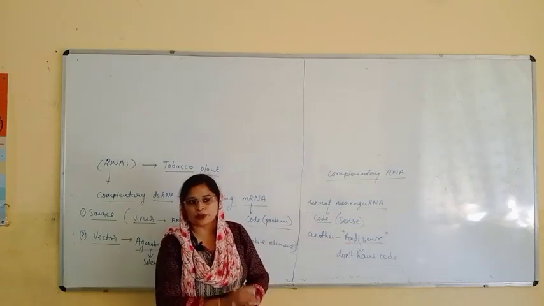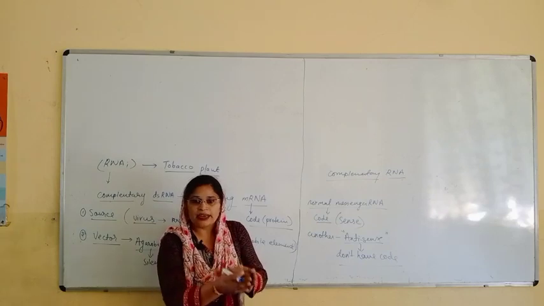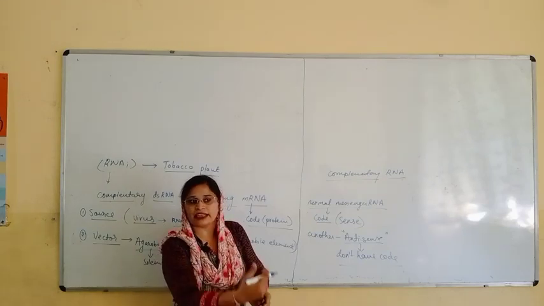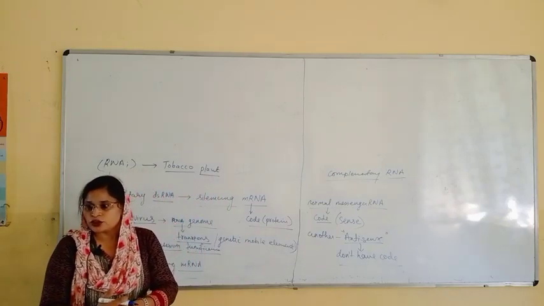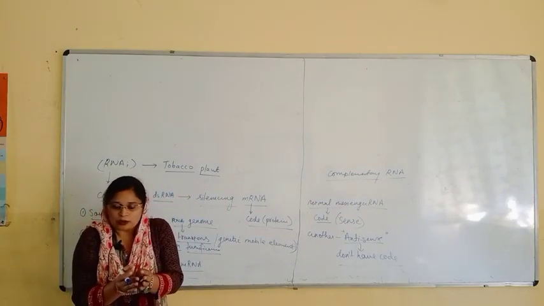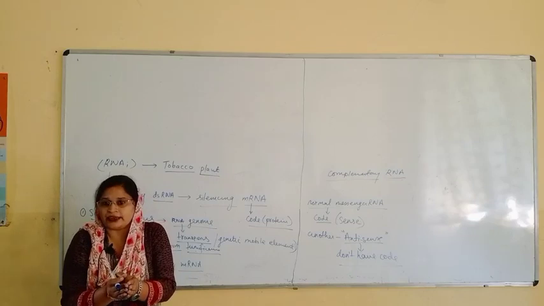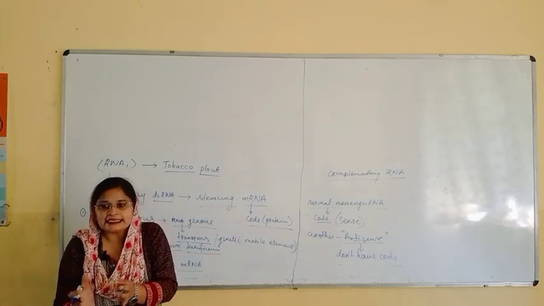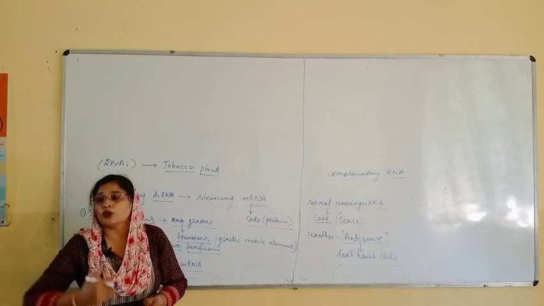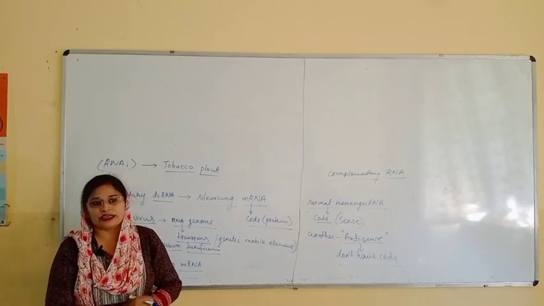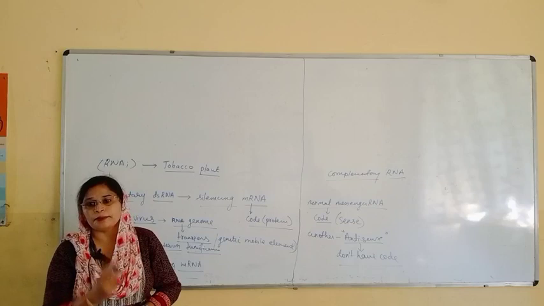Now dear students, what will happen? The normal mRNA codes for that protein, and we are inserting another RNA. Now annealing, what is annealing? Annealing means joining. So that sense and antisense both will come together, but this will not code for that particular protein which the nematode is making.